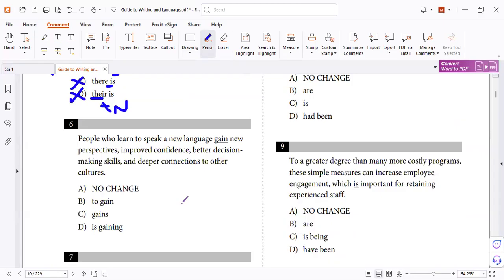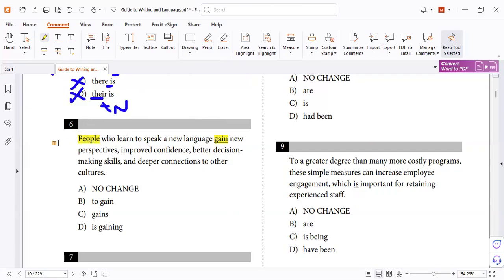Now the last question for you. If you answered correctly, he will go for fun. Try. Always ask yourself, who did the action?